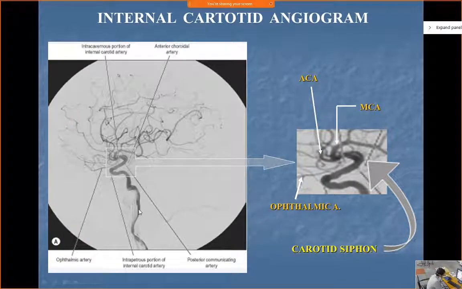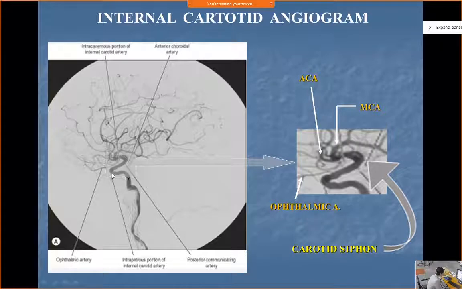If you are interested, of course, you can see over here the carotid artery. This is the carotid angiogram. Over here you can see the carotid artery has entered. You won't see any bone and other things. You are only seeing a dye which is injected in the carotid artery, and you are taking a picture like an X-ray. This is known as an angiogram, where the internal carotid is entering inside. It is traveling in the cavernous part, the cavernous sinus.